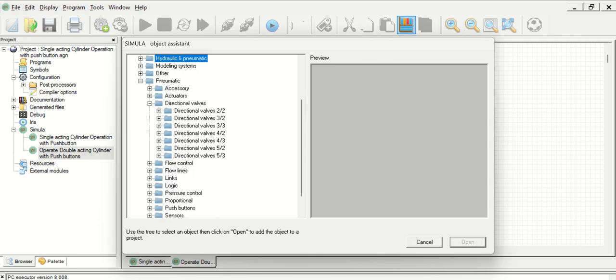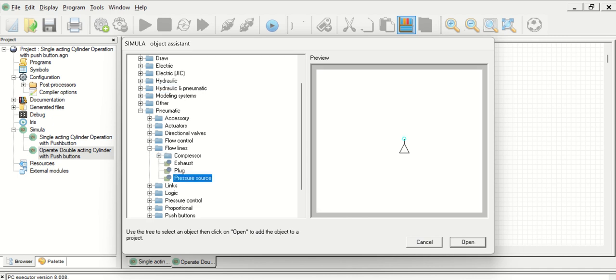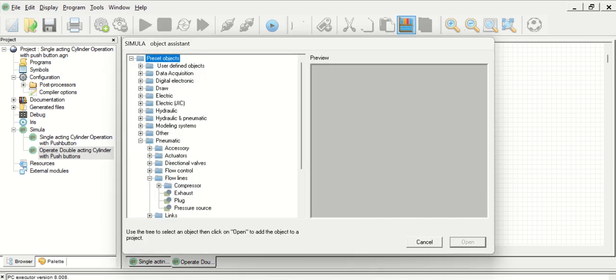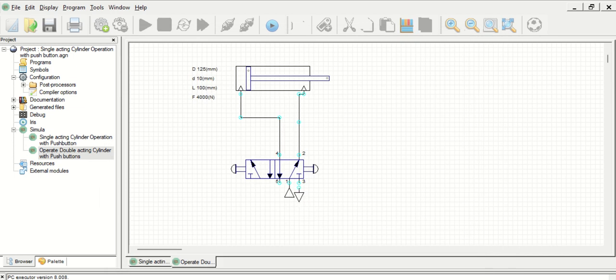Go to the library again. You will see the flow lines, pressure lines. You have to connect. This one is always the pressure line. 5 and 3 are the exhaust ports. Go to the library and select and put. You can copy paste also.